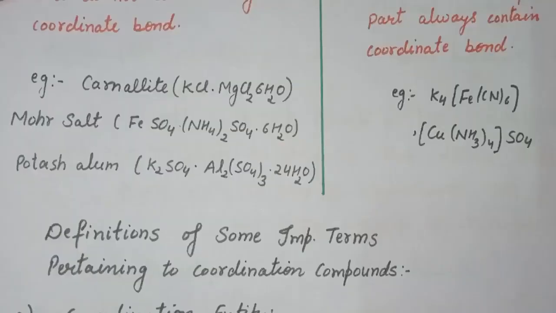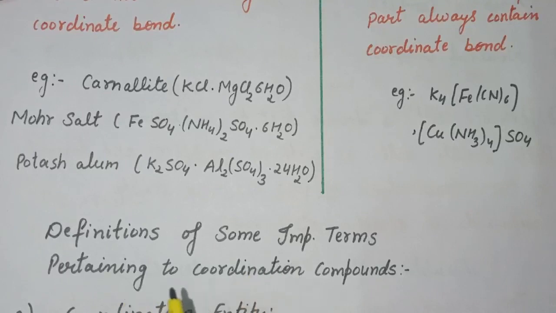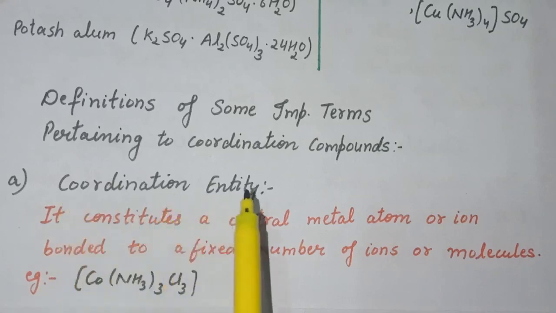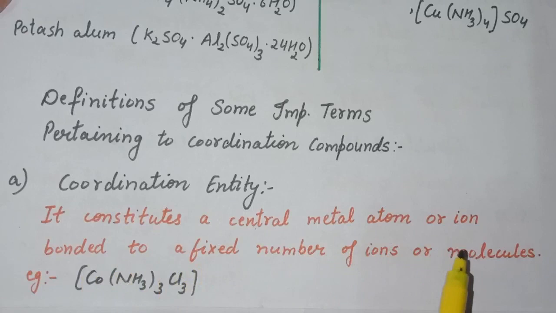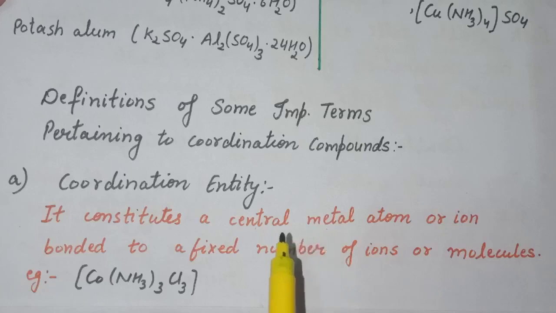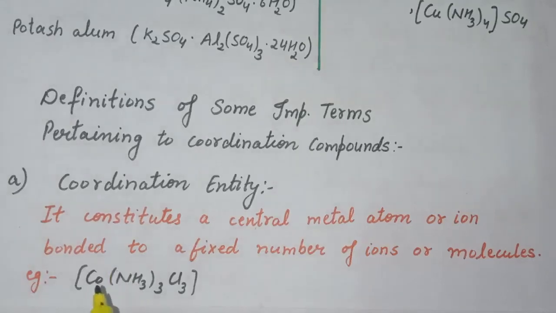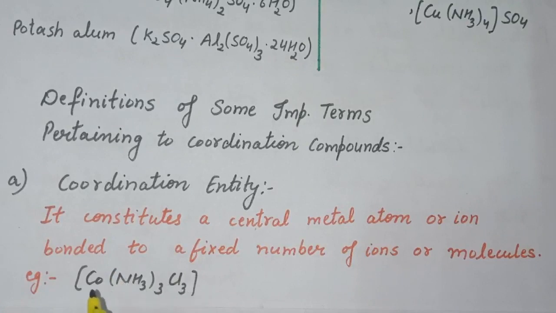Next topic is definition of some important terms pertaining to coordination compounds. First is coordination entity. It constitutes a central metal atom or ion bonded to a fixed number of ions or molecules. That is, in a coordination entity we have a central atom, and that central atom is bonded to a fixed number of ions or molecules. So here one example is given. It is the coordination compound of cobalt. Here 3 ammonia molecules and 3 chloride ions are attached to cobalt.